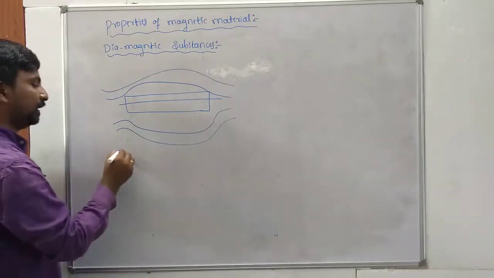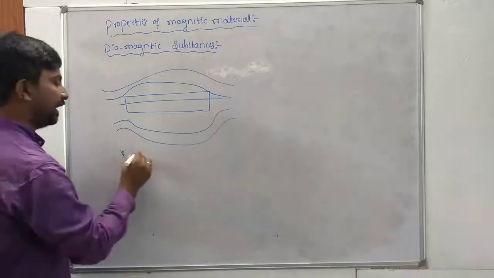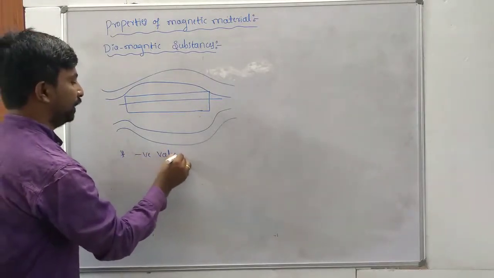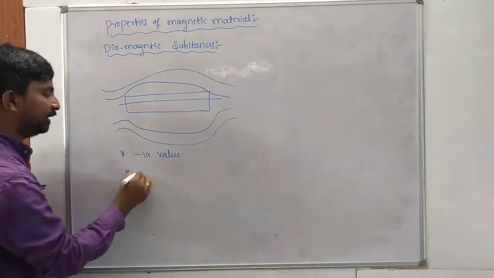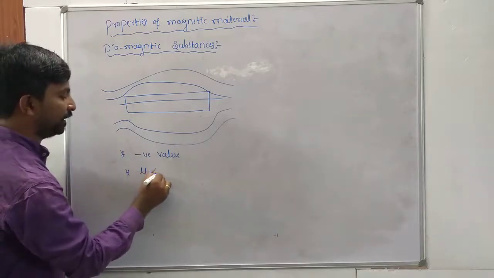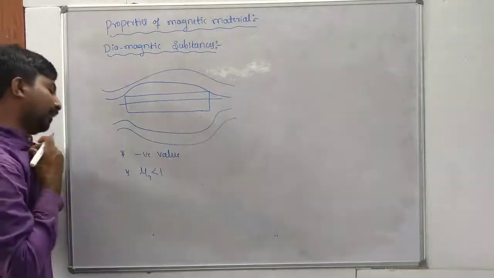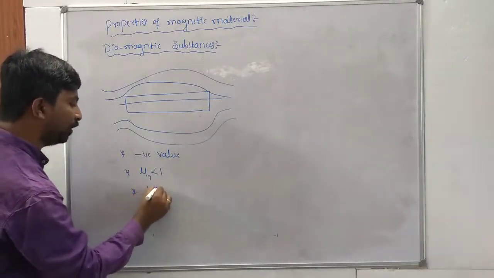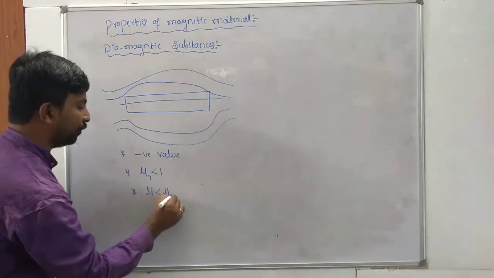So the susceptibility of diamagnetic material is taken as a negative value. Then the relative permeability is less than 1, so mu r is less than 1. The permeability is less than the permeability of the vacuum, so mu is less than mu naught.